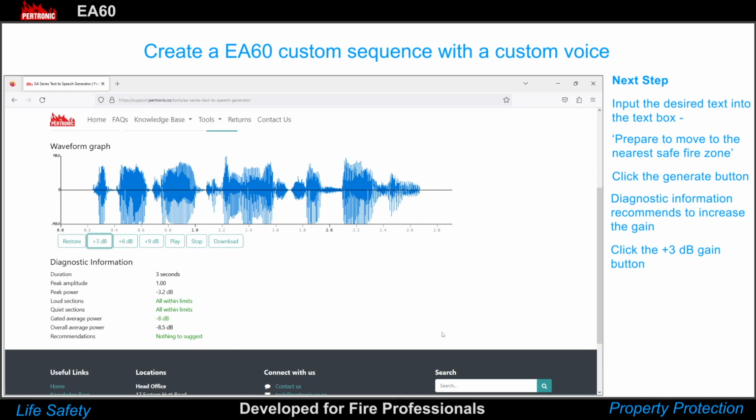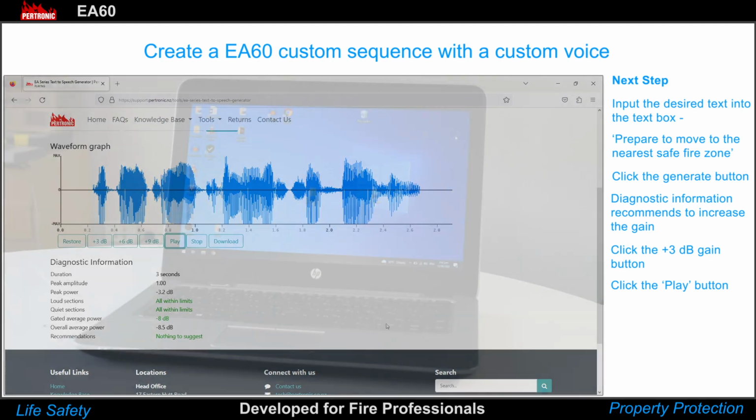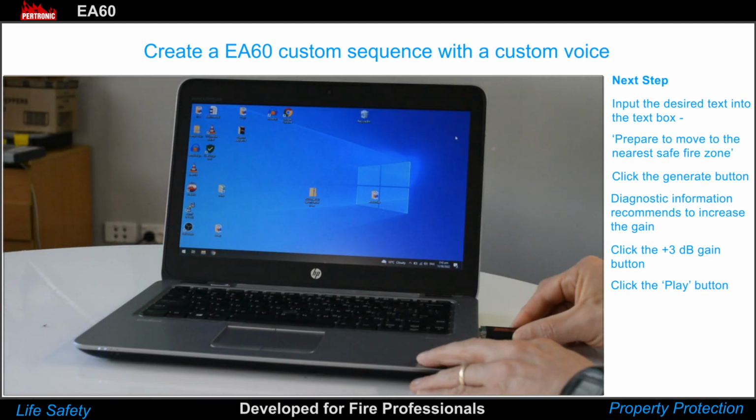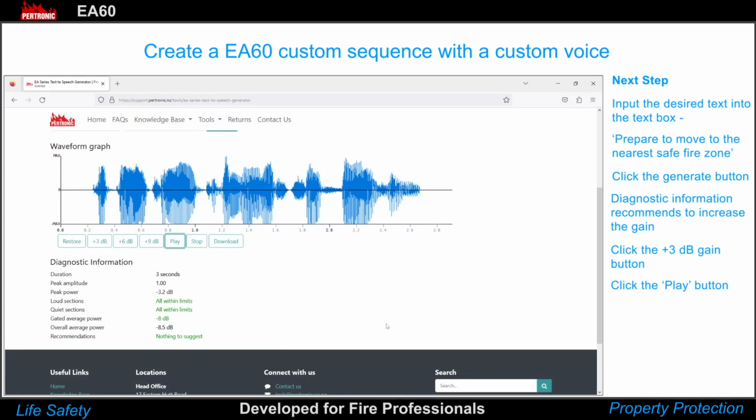To check how it sounds, click the play button. Prepare to move to the nearest safe fire zone. If satisfactory, proceed to download the file. Insert a USB drive. Click Download to save it to your PC, and then transfer it to the USB drive.